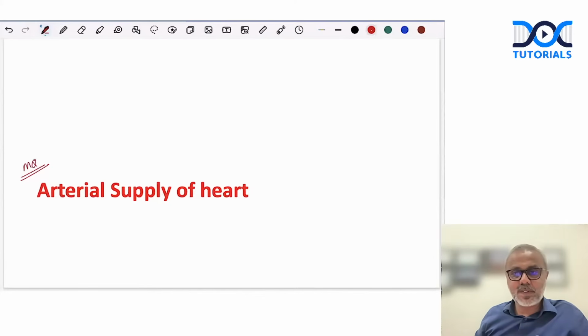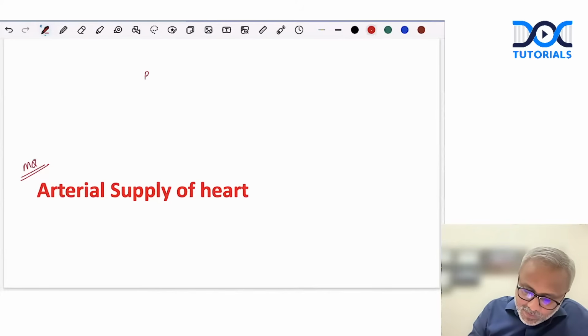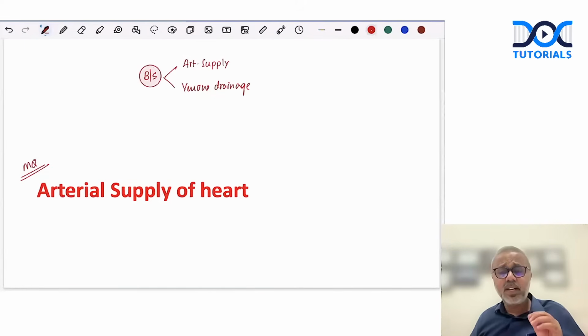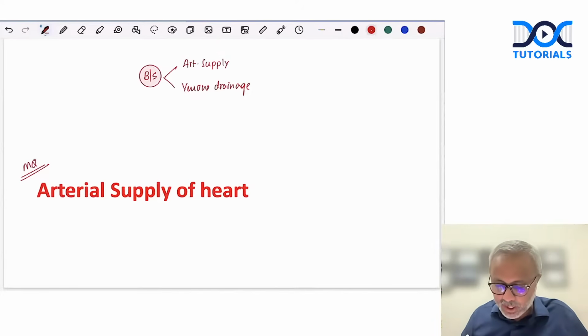So arterial supply of the heart, a very important long essay. Remember, whenever they ask about blood supply of any organ, we will talk about the arterial supply and then we will talk about the venous drainage. So this is the first thing that we need to remember. If blood supply is asked, it is understood that the examiner wants us to write both arterial supply as well as venous drainage.